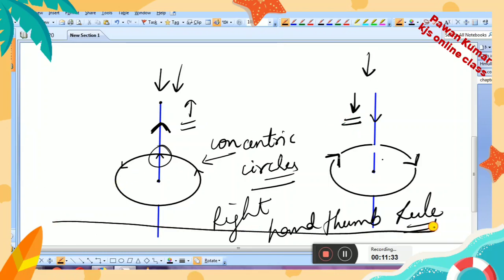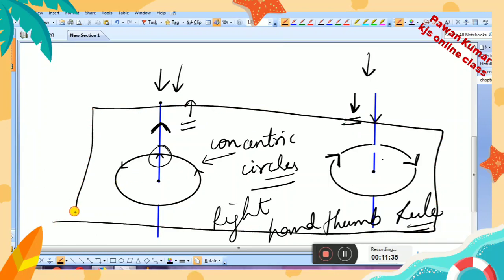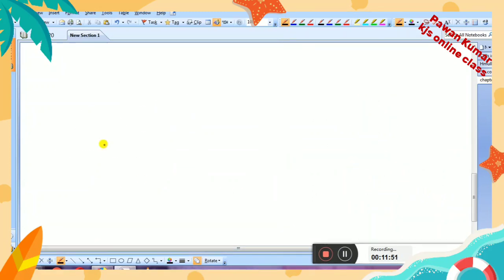If you have all these things on the plane of paper, then you will say that this is perpendicular to the plane going upward, and this is perpendicular to the plane going downward.